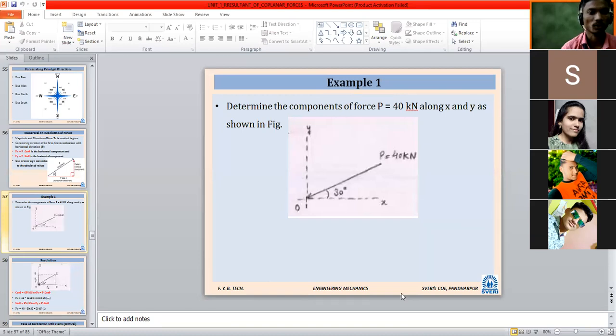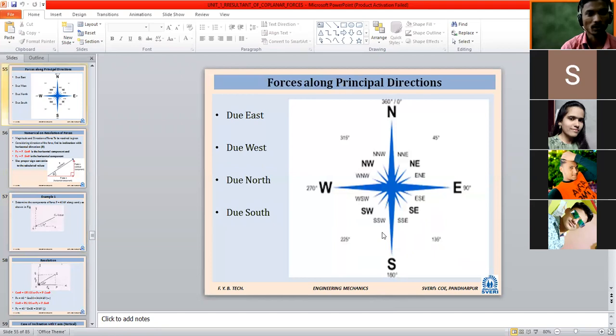Afterwards we are going to see moment, and thereafter force system, meaning a number of forces will come and we are going to see how to find the resultant of the same. Yesterday we started with this. Before that, we have seen what is meant by principal directions, how many there are, and the different methods. We saw due east, north, south, west, east. Likewise we have seen 3 methods.